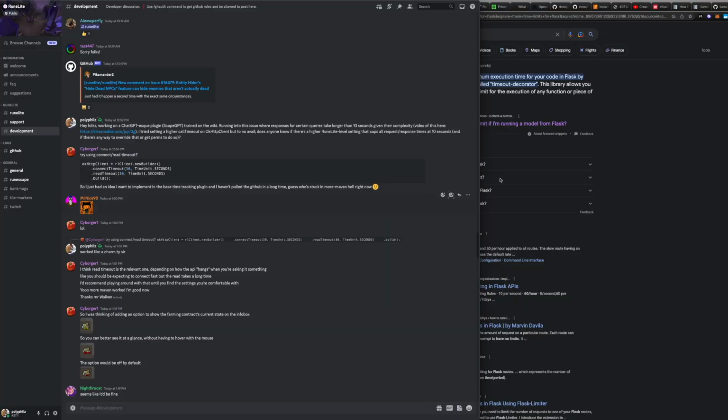So I ended up just asking in the RuneLite Discord, and Cyborger1 saved my life by giving me the exact code I needed to use, and that worked. So I set the timeout to 45 seconds for both the call and the response, which I feel like should be enough time for any query that any user submits.